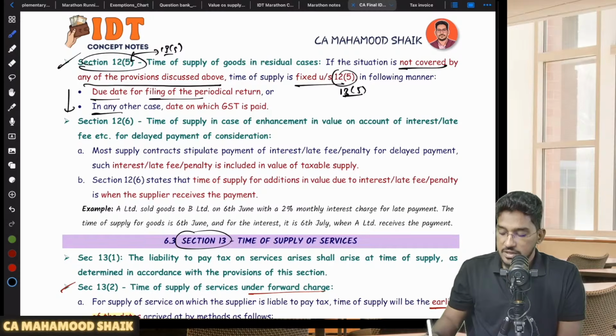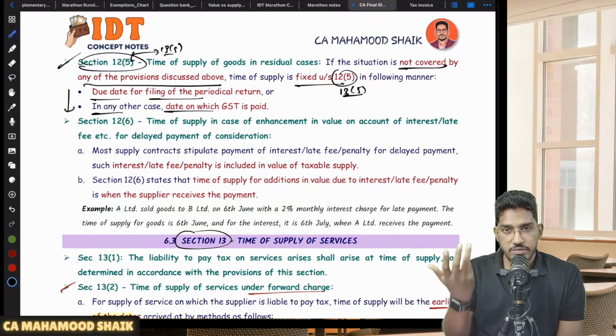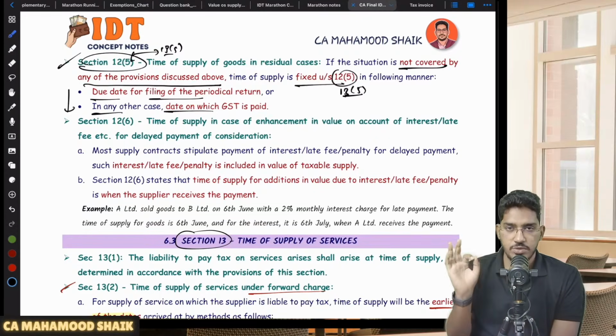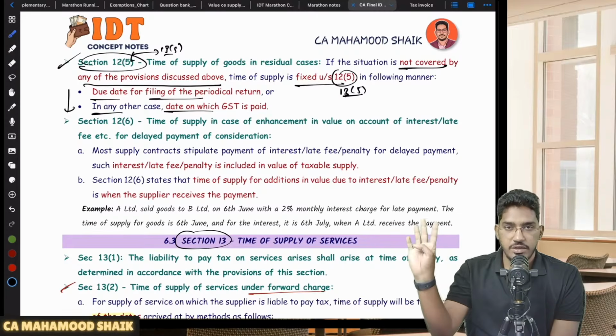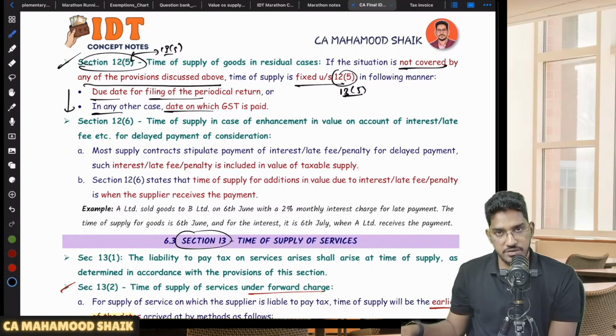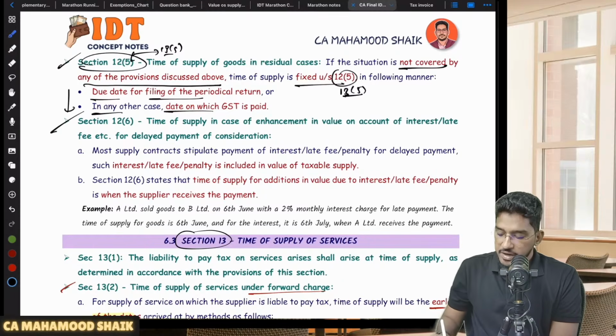In any other case, the date on which GST is paid, the date on which you are making the payment of GST, that will become the time of supply. So very simple. In all residual cases, one simple rule they are saying: if the return is required to be filed, due date of the return. In all other cases, date on which GST has been paid, that will become the time of supply. Then we have 12 subsection 6.